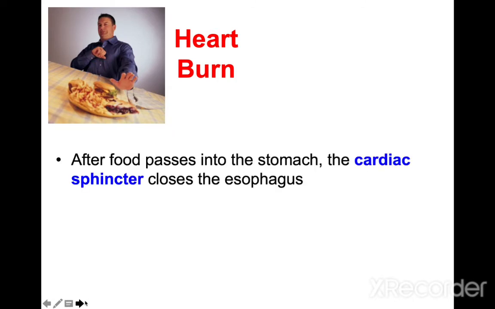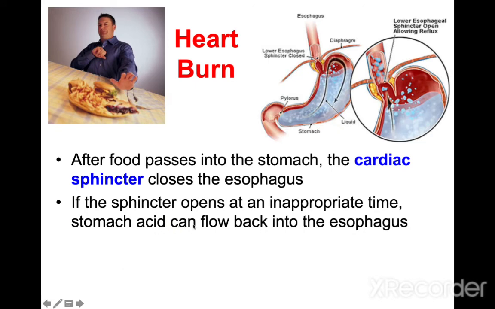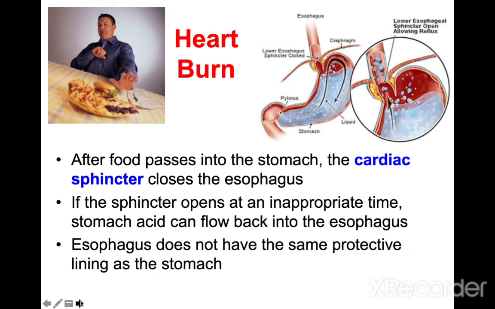Heartburn is mainly caused by cardiac sphincter abnormalities. If the sphincter opens at inappropriate times, stomach acid can flow back into the esophagus and cause these symptoms. The esophagus does not have the same protective lining as the stomach.